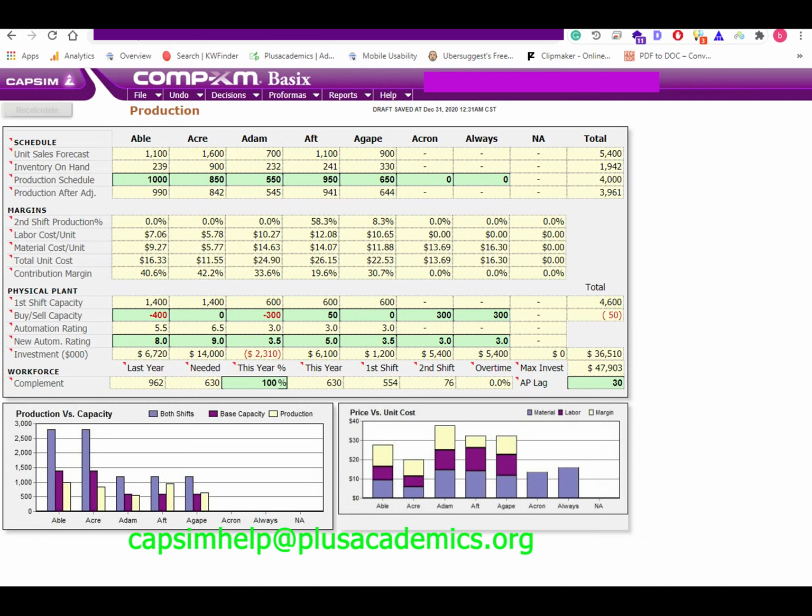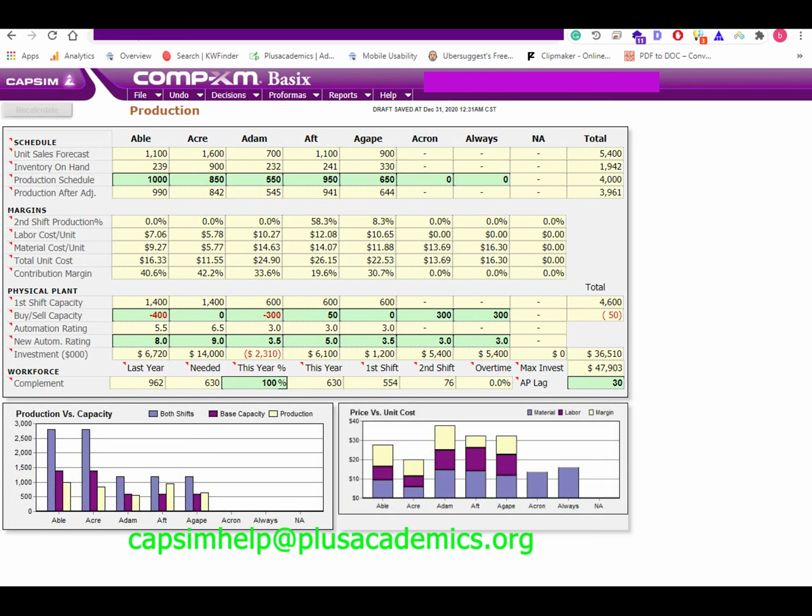For product Adam, we have an inventory of 232 units. We estimated to sell 700 units. Therefore, we needed only 468 units. However, we do not want to stock out, and that's why we produce 580 units. Currently, we are only selling about 700 units, but we do not need 900 units of capacity. That's why we sold 300 units of Adam capacity.